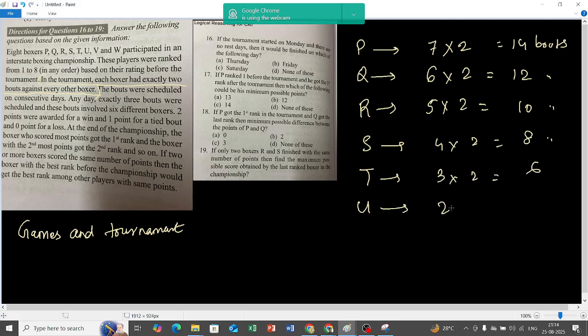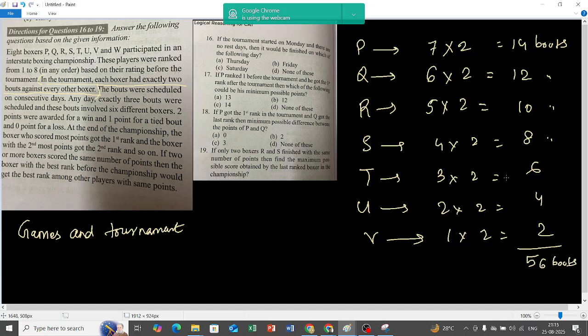U 2 into 2, 4. V 1 into 2, 2. W has already played all the bouts, so W will not be taken for counting. If you add all of them: 14 plus 12 is 26, 36, 44, 50, 54, 56 bouts in total.